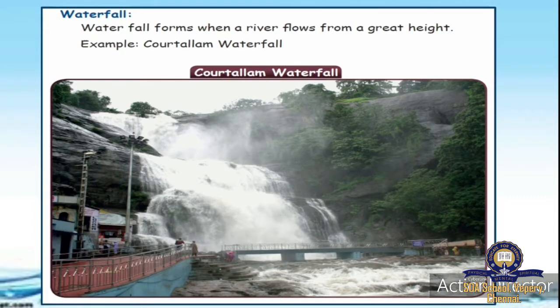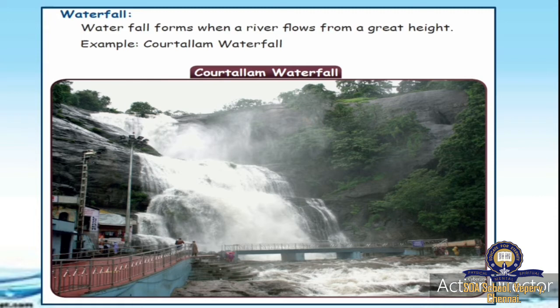Next comes waterfall. Waterfalls we all know. Waterfalls form when a river flows from a great height. What is that? Waterfalls means what? When a river is flowing from a great height, it is called waterfalls. Example, Kutralam waterfalls. You all would have gone to Kutralam waterfalls. You can see the picture of Kutralam waterfalls here. So waterfalls means water flowing from a greater height.